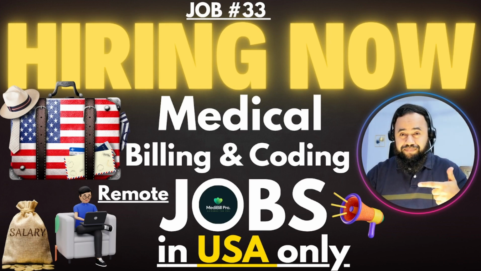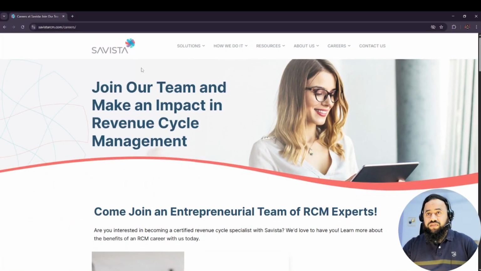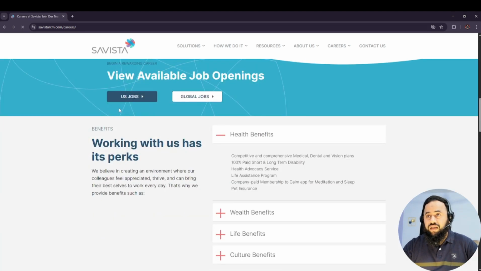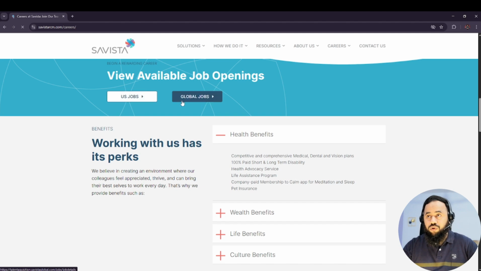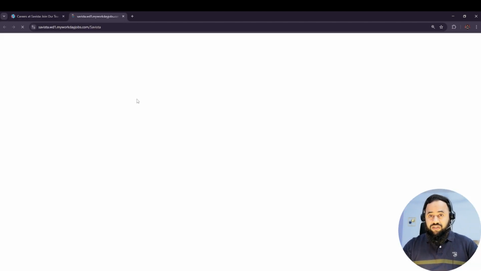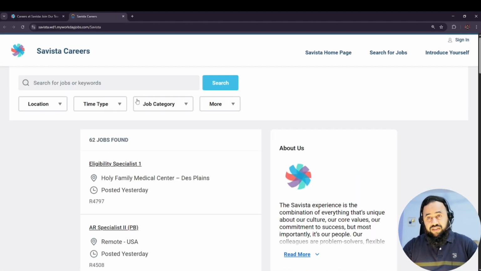So here we go. As you can now see my screen, this is sevistarcm.com. You just need to go onto this website and then go into All Careers. Once you hit this option, drop down a little bit. Here we have USA jobs and here we have global jobs as well. If you are residing in India, you can also apply for the global jobs. On the other hand, we have USA jobs as well. So let's click on this one and see what kind of jobs we have in this section.